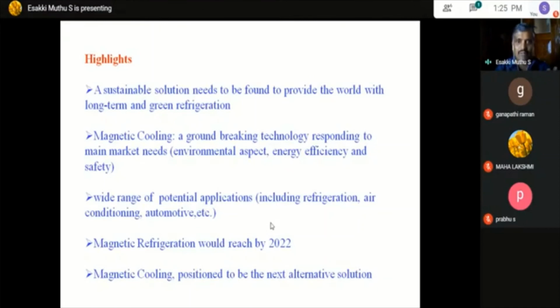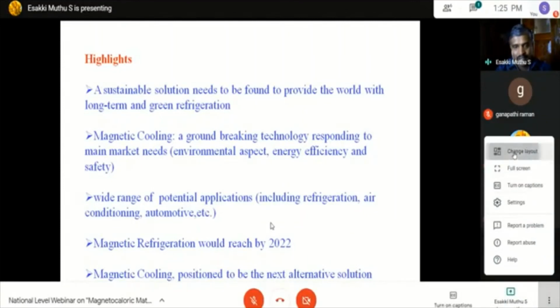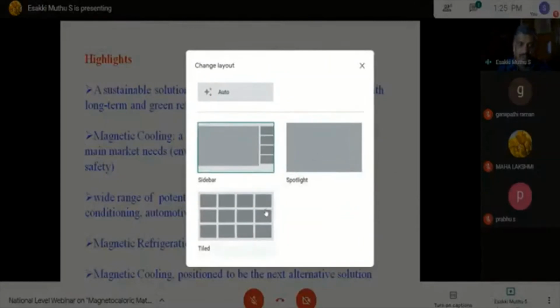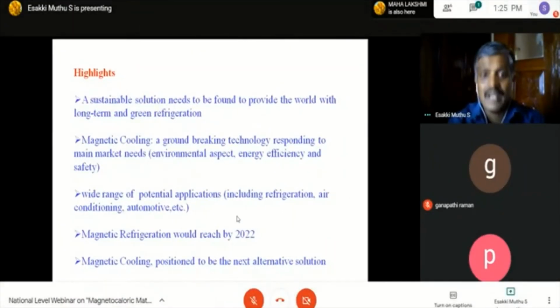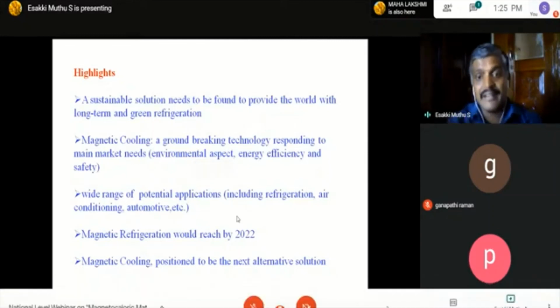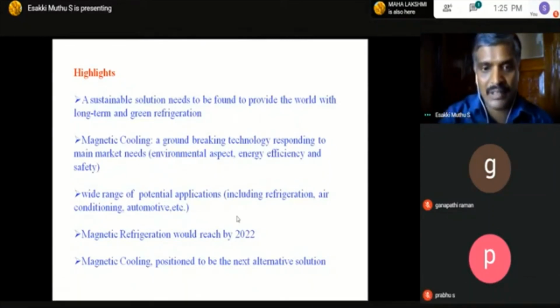That is one main reason to use magnetic refrigeration. It is expected to come around 2022 to 2025, so it is still under process, but abroad they are already using magnetic refrigeration in high-end industries.